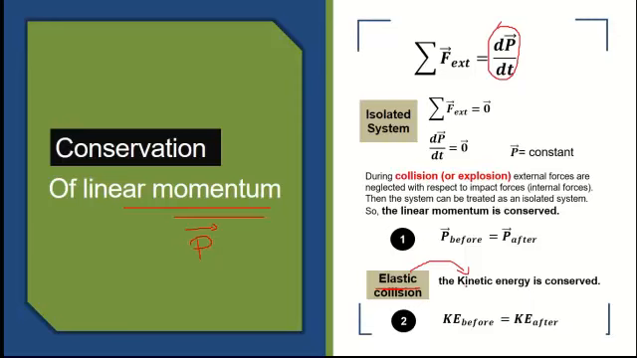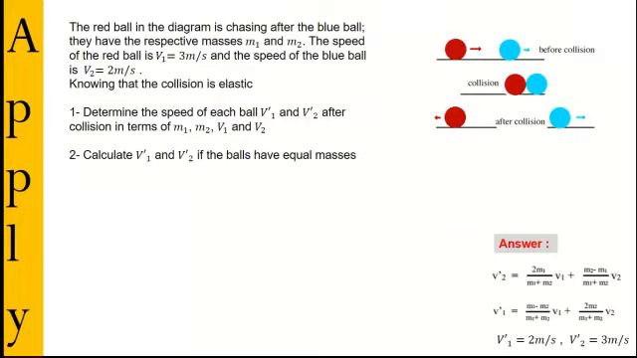Let's do now an application. Here you have the red ball, which is chasing after the blue ball. They have their respective masses M1 and M2, and the speed of the red ball is V1, whereas the speed of the blue ball is V2 meters per second. Knowing that the collision is elastic. First we said collision, second we said elastic. So this means that as soon as we know it's a collision, I don't have to verify it if it wasn't asked to verify. I can directly say that with a collision, the linear momentum is conserved.